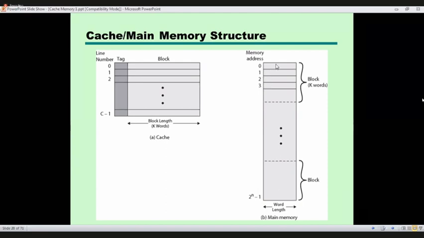And these small memory locations, small memory elements, are grouped into blocks. Now let's say this is the directly addressable portion, so it is called a word.